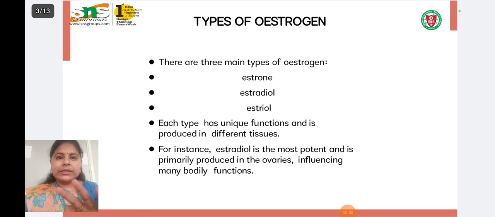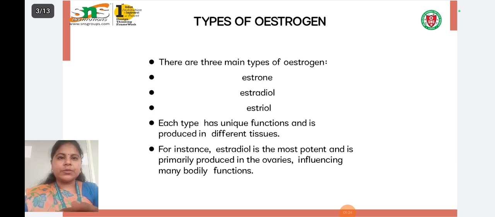There are three types of estrogen. First is estrone, the second is estradiol, and the third is estriol. Each type has its specific functions and is produced from different types of tissues. Estradiol is more potent than the other two, and it is produced in the ovaries, which is helpful for most of the body functions.